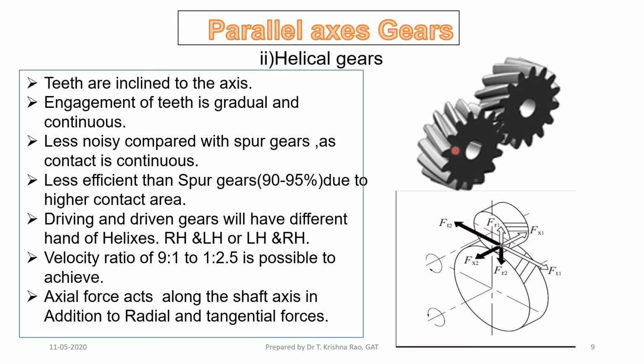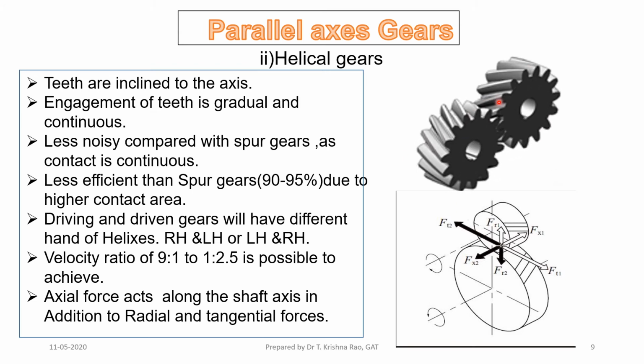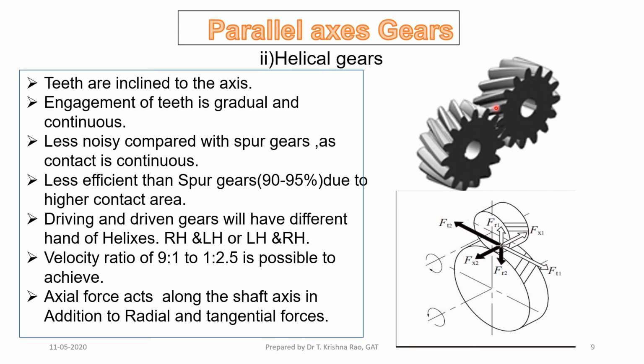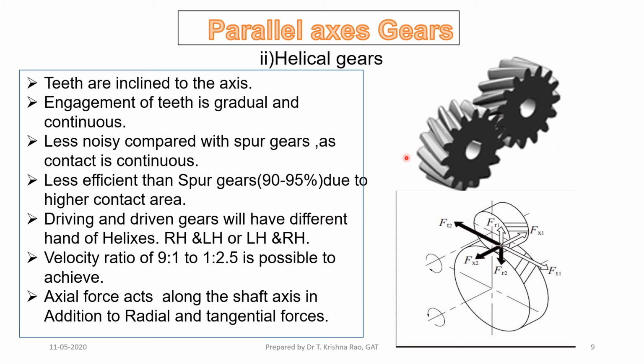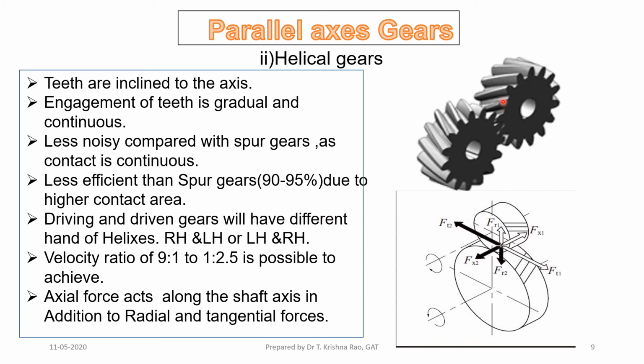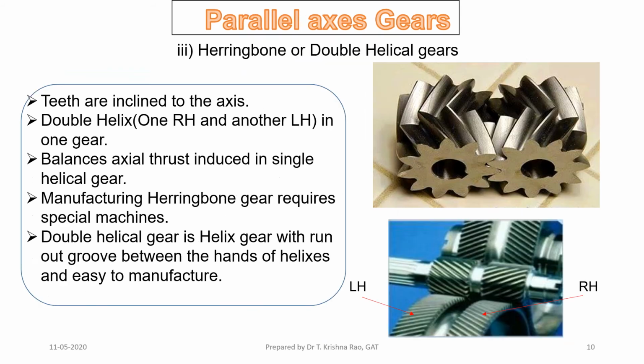A difficult thing here is that the gears should be of opposite helix angle, whereas in spur gears there is nothing like helix angle. Here one gear left hand helix means the other gear should be right hand helix. This is a double helical gear: half helical gear in one direction, another half in another direction, meshing with each other. These are called herringbone gears or double helical gears.